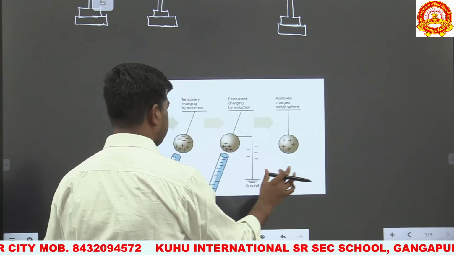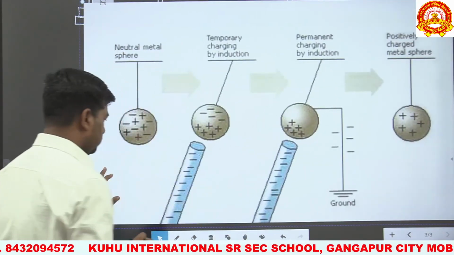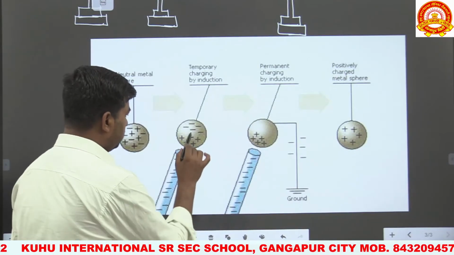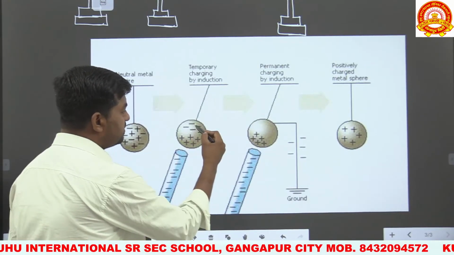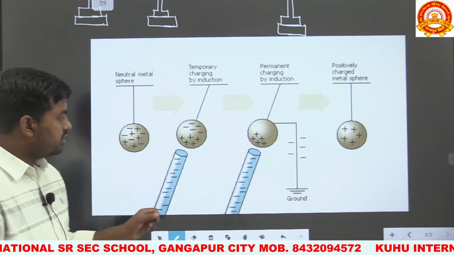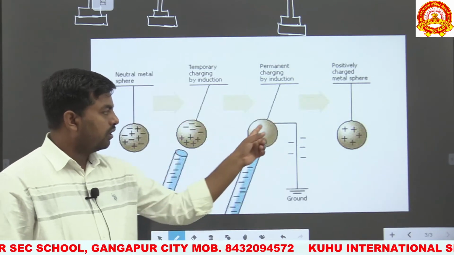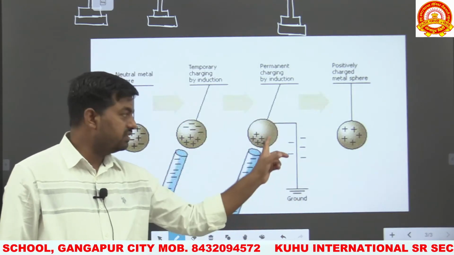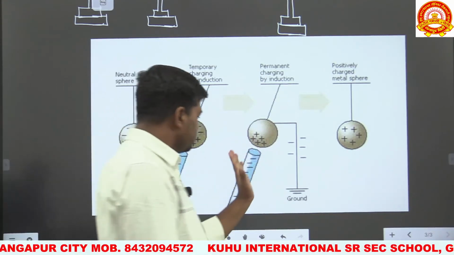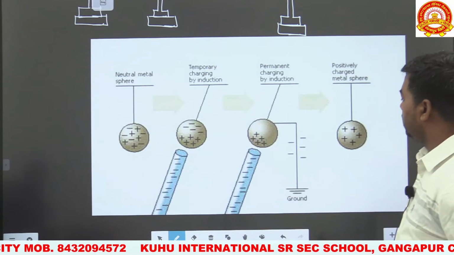You can see this more clearly. So this is the positive charge and this is the negative charge, away from the negative charge and towards the positive charge. When it is connected to ground, these electrons present on the uncharged body move to the ground and the rod is removed. This is called permanent charging of the uncharged body.